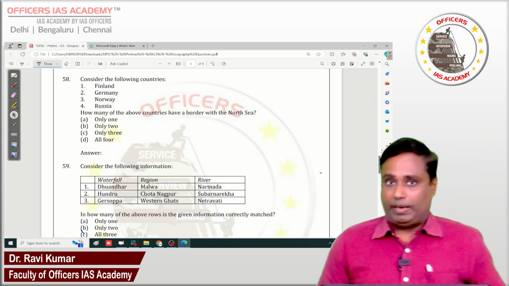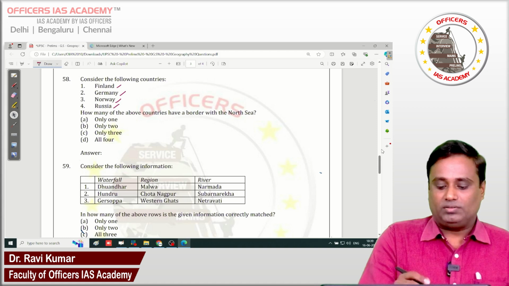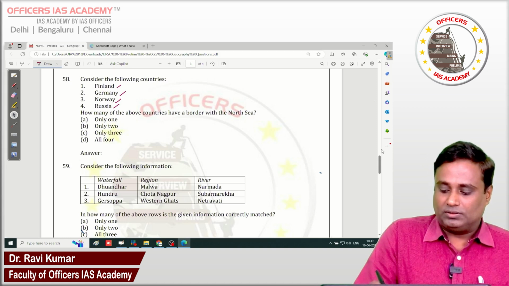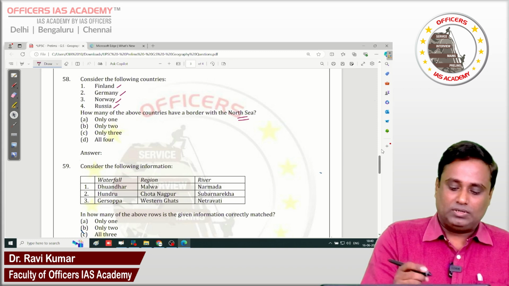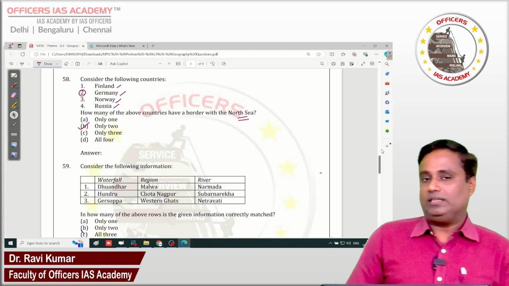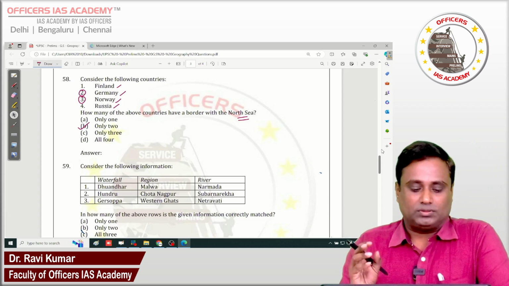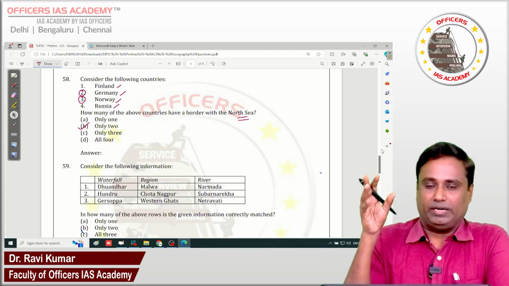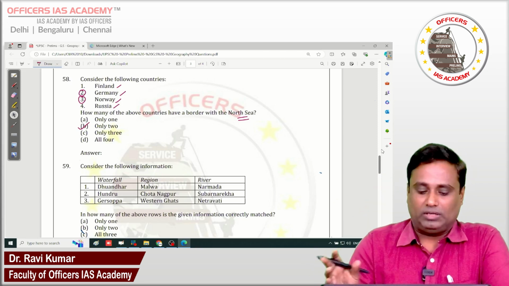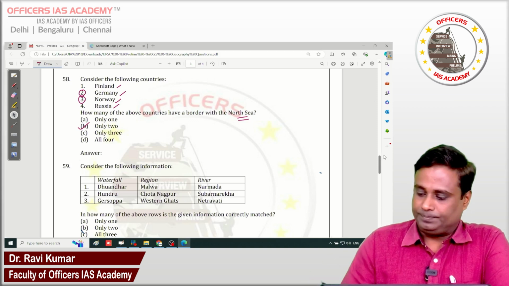Again, we go with the mapping. The world mapping question is now coming. Finland, Germany, Norway, and Russia. Among these 4, how many countries border the North Sea? Here we have only 2, Germany and Norway. These two have direct borders with the North Sea, but don't confuse with Russia, which has a border with the Gulf of Bothnia. Many people will be confused about the smaller part of Russia where it is located, whether it is the North Sea or the Gulf of Bothnia. That will be the confusion here. But the clear answer is Germany and Norway.